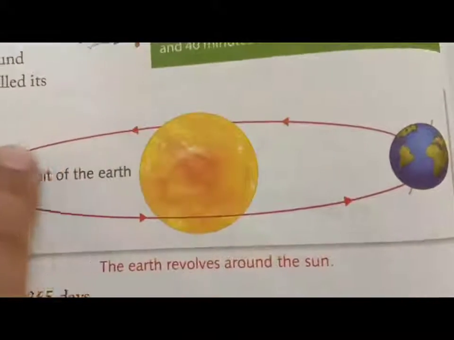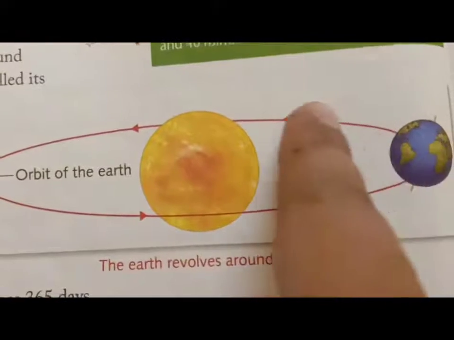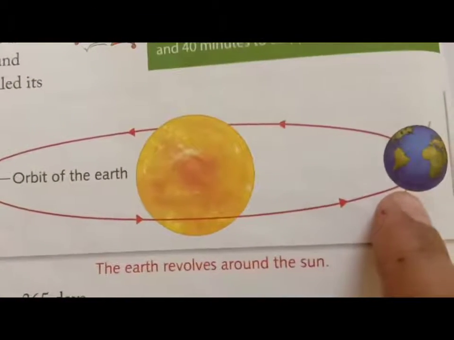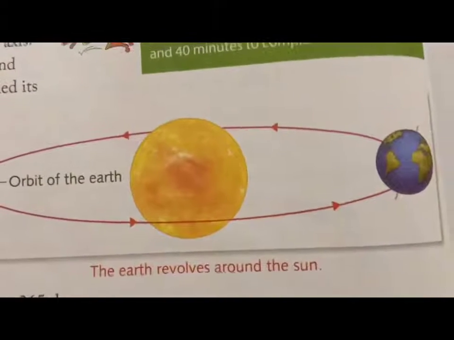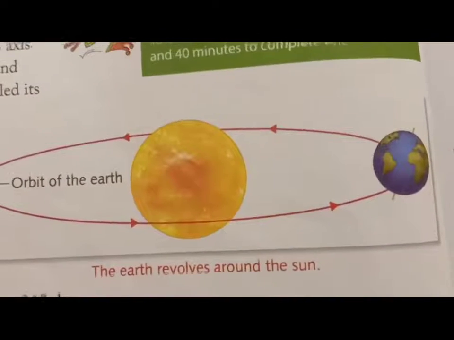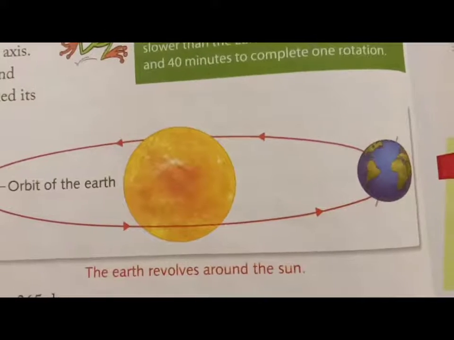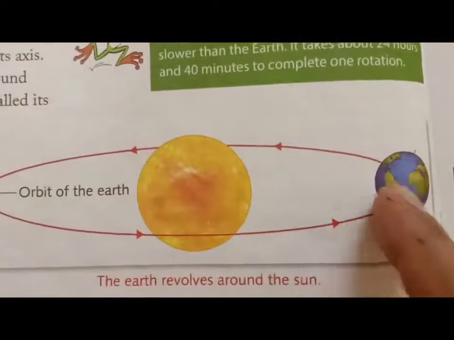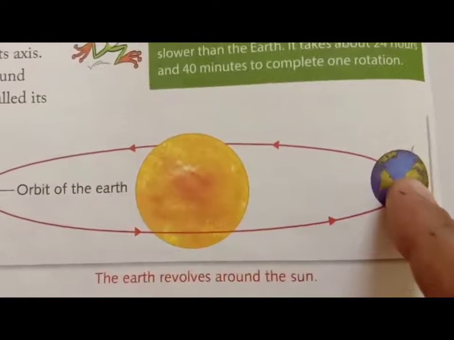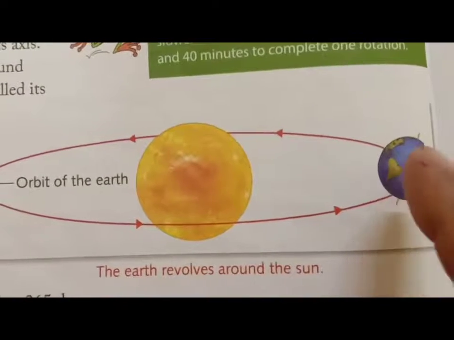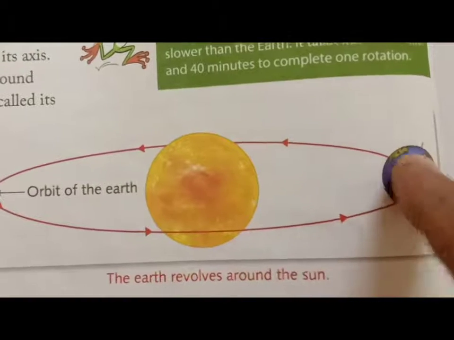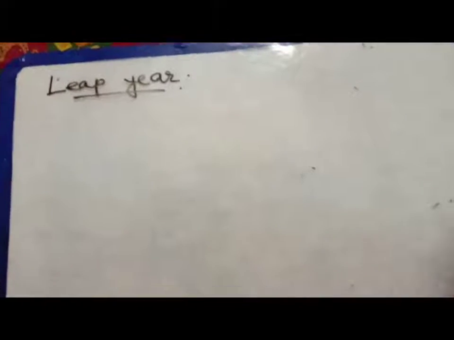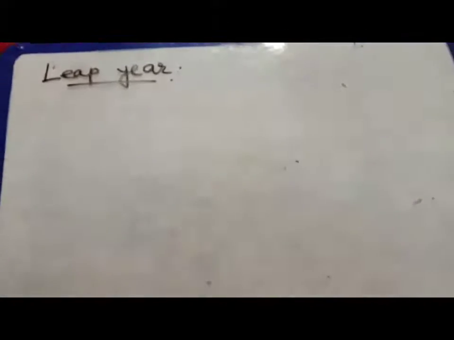That means to complete one revolution, it takes 365 days and 6 hours, and this is called revolution of the earth. Here we can say that the earth takes 1 year or 365 days to complete one revolution. Now students, I am going to discuss the leap year.